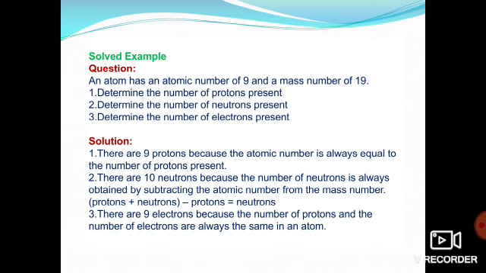The third question is, what will be the number of electrons present? Because its atomic number is 9, the number of protons is 9, so how many electrons will it have? Yes, it's 9. Got it? It's just an example. Go through this, and you will be able to understand how all these types of questions have to be solved, right?